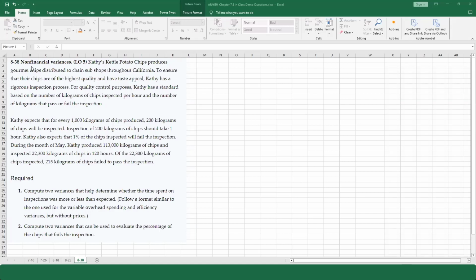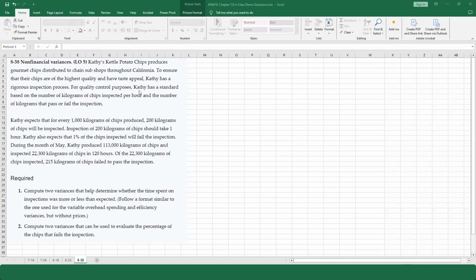So we're going to look at non-financial variances. We've got this potato chip company, and they produce gourmet chips distributed to a whole bunch of shops. We don't care about that. To ensure that their chips are of the highest quality and have taste appeal, Kathy has a rigorous inspection process.